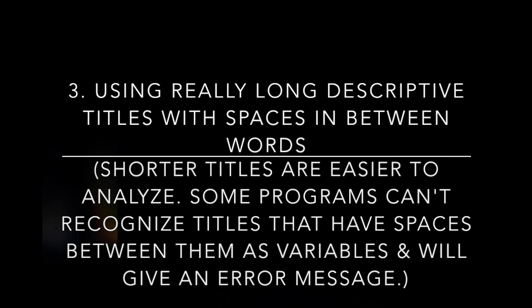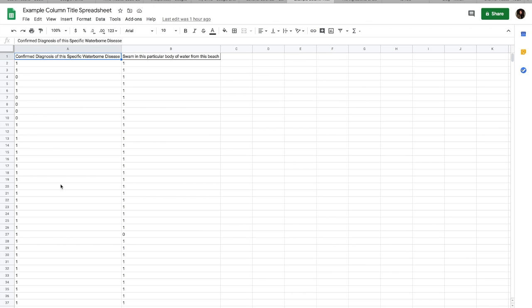The third thing you want to avoid is using really long descriptive titles with spaces in between words. For one, shorter titles are easier to analyze. Also, some programs can't recognize titles that have spaces in between the words as variables and will give an error message. Here is an example of really long descriptive titles. You can see each of these titles has multiple words in it, and they all have spaces in between them. This can make it hard for some programs to analyze them.